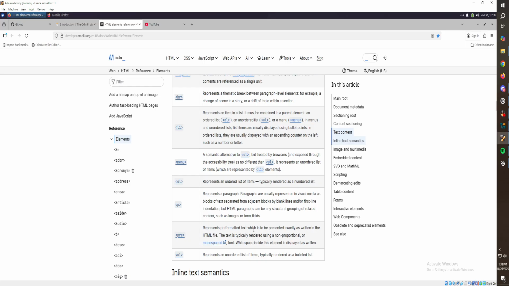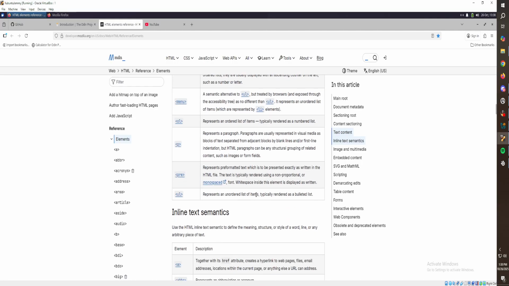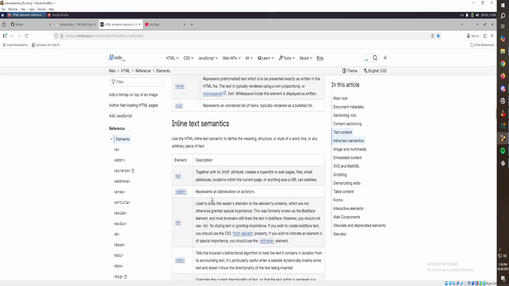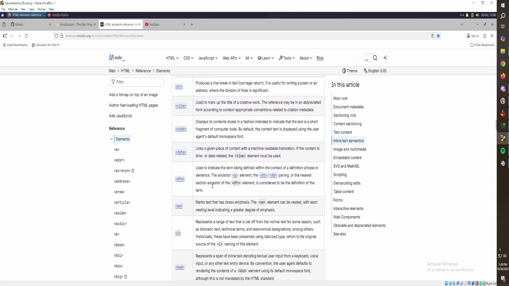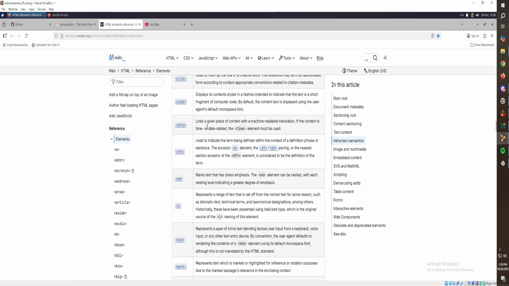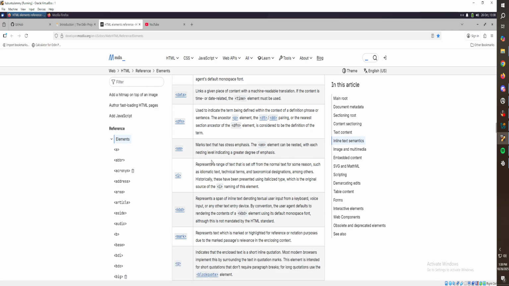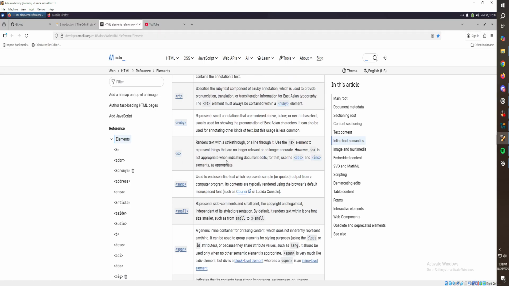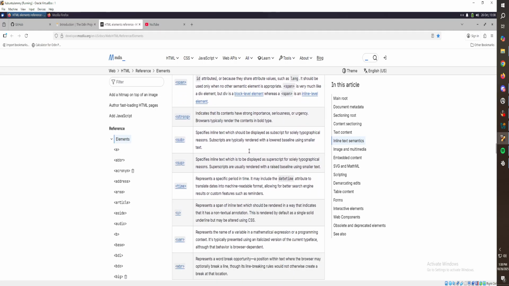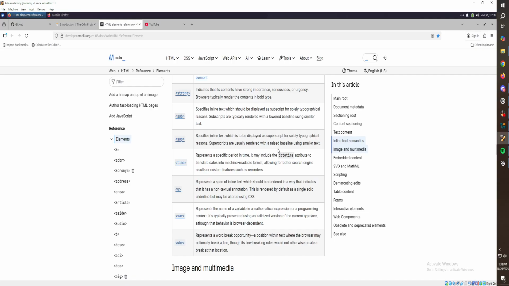Paragraph, preformatted text, represents an unordered list. Line text. Yeah, there's a bunch of stuff. All kinds of stuff. Data. That's cool. So many different elements, but as you can see, date, time, attribute, translate. That's cool.